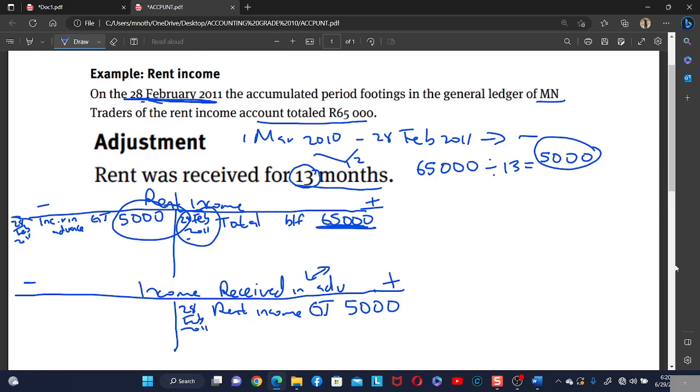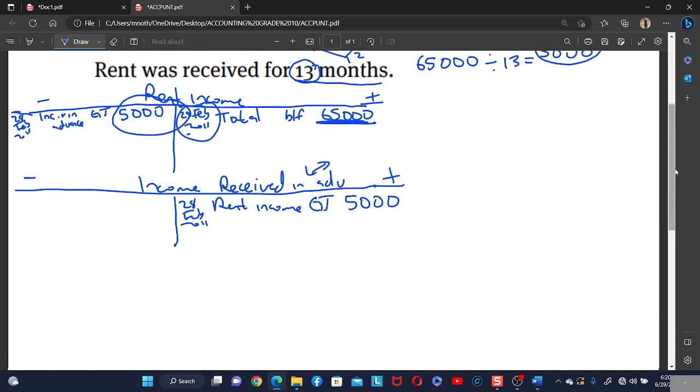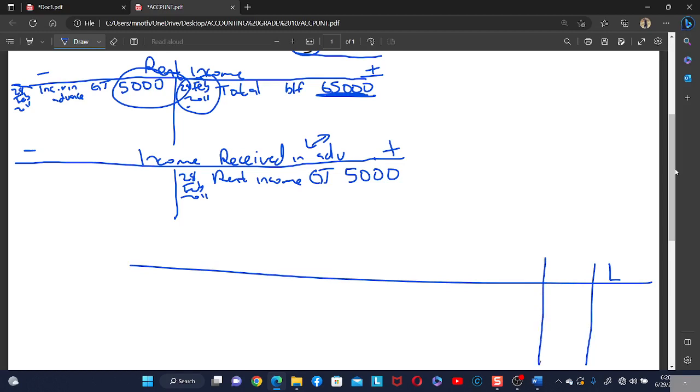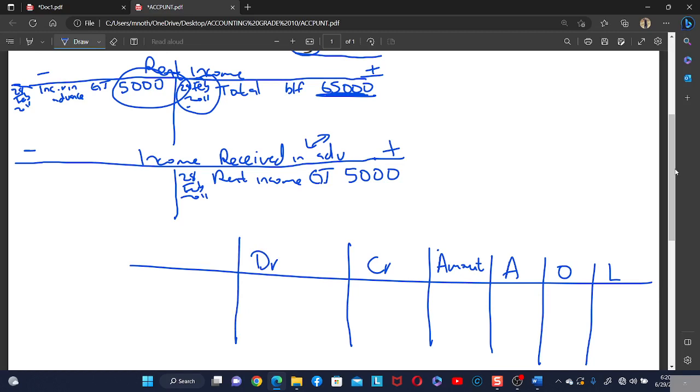Now let's show this in the accounting equation. Liability, owner's equity, asset, amount, and then account credited, account debited. Which account is debited? The account that is debited here is the rent income. It is debited with 5,000 rand.